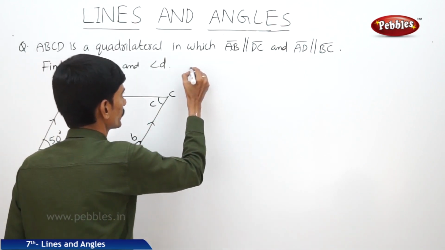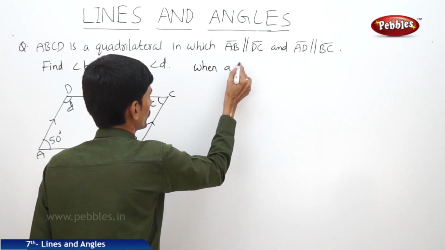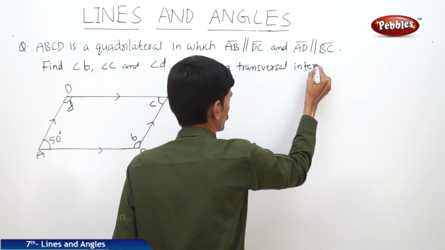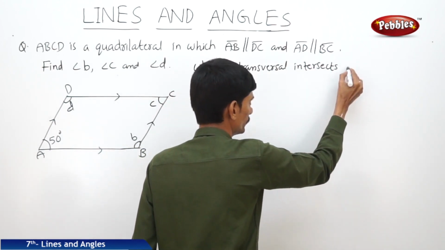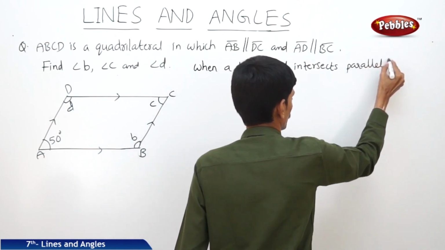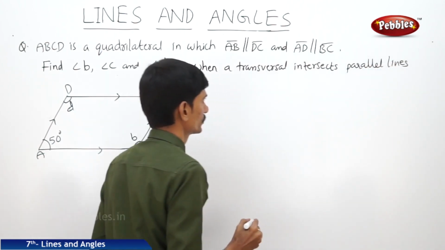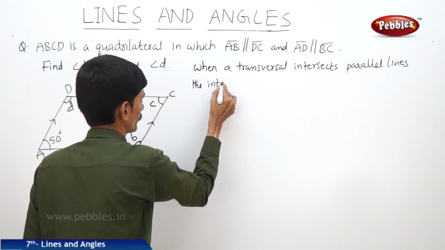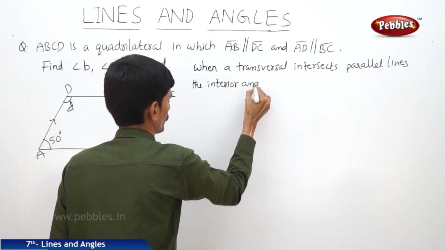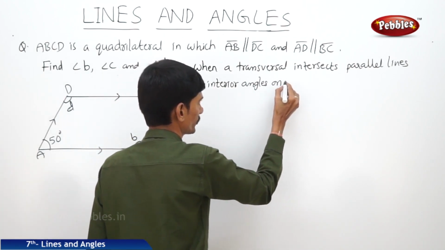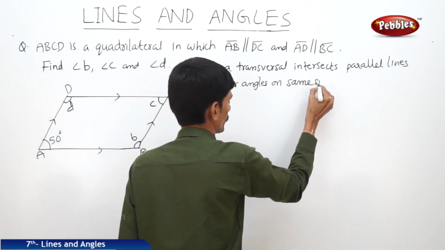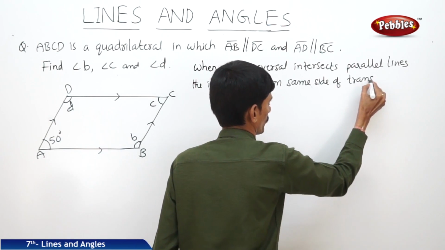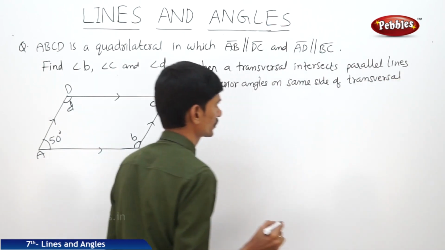So we write the condition: when a transversal intersects parallel lines, the interior angles on the same side of the transversal are supplementary.